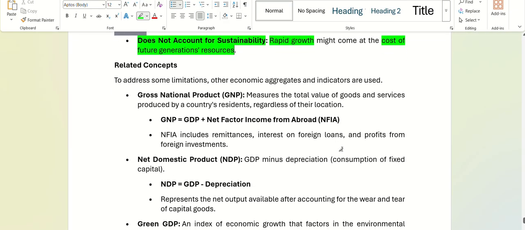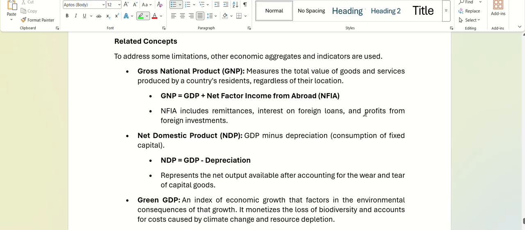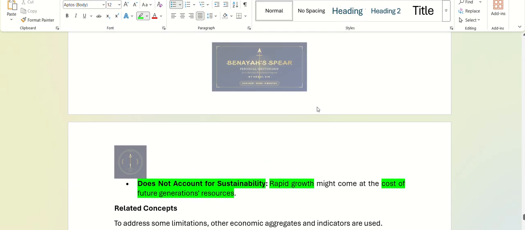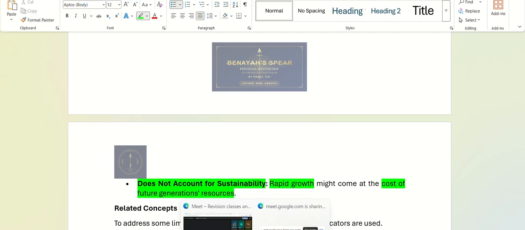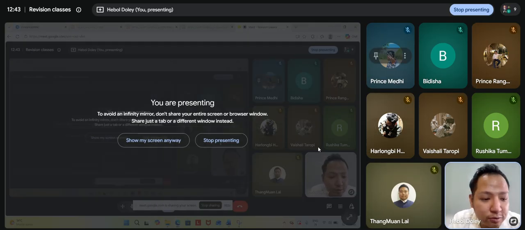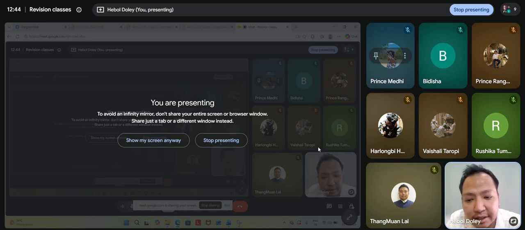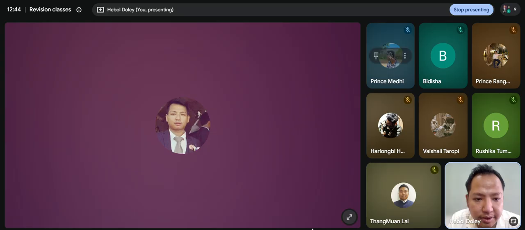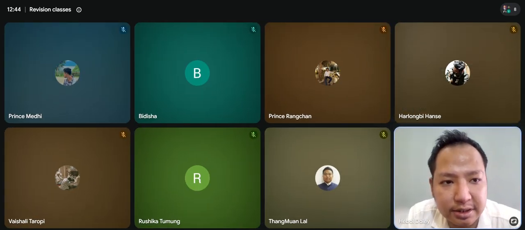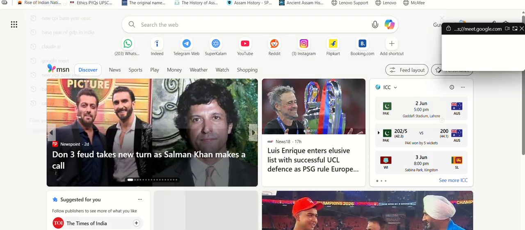Fine? Yes, sir. So with GDP, remember one thing, I have not mentioned here: GDP's base year has been changed recently. Before it was the 2011-2012 base year. Now it is the 2022-2023 base year for GDP. To calculate GDP, that base year has been changed. Please mark that in your notebook.